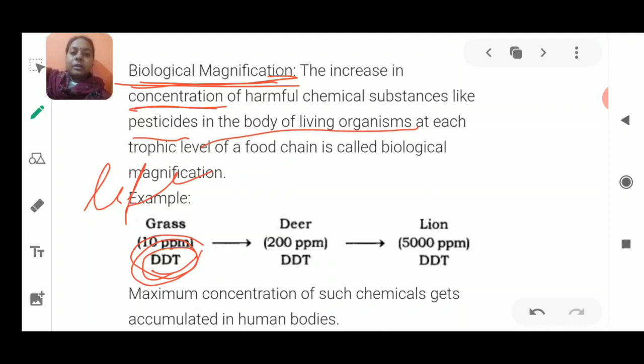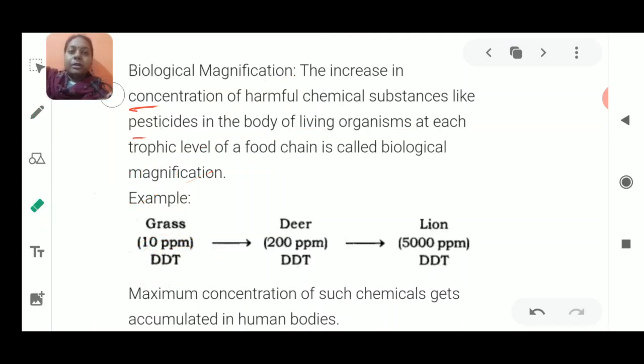I think you now have some idea, yesterday also I gave it, and if you combine that idea with this definition, you will surely understand the concept. Biological magnification is a process by which the concentration of harmful chemicals like pesticides increases on each and every trophic level.